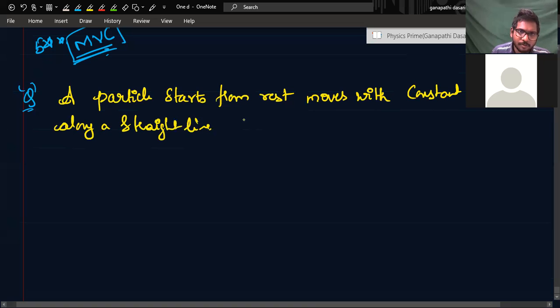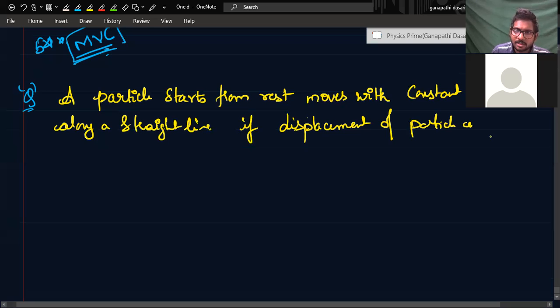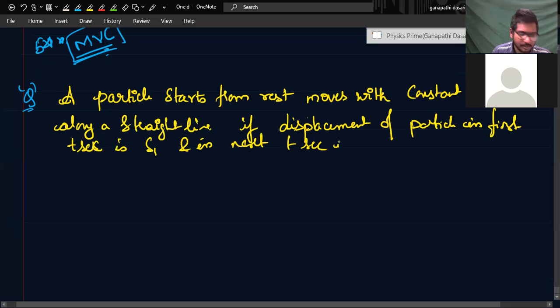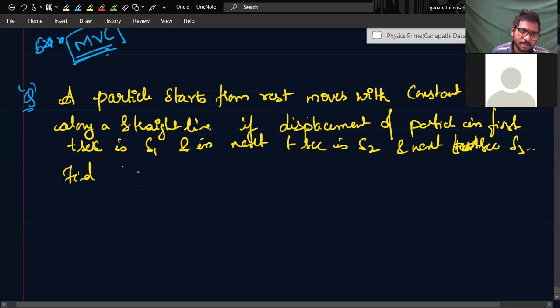If the displacement of the particle in the first t seconds is s1, in the next t seconds is s2, and in the next t seconds is s3, and so on, find s1 is to s2 is to s3 and so on.